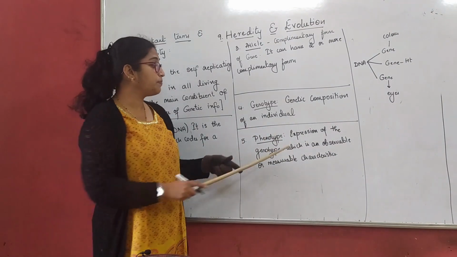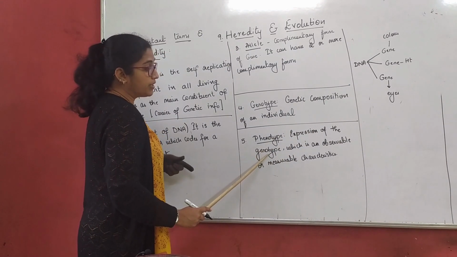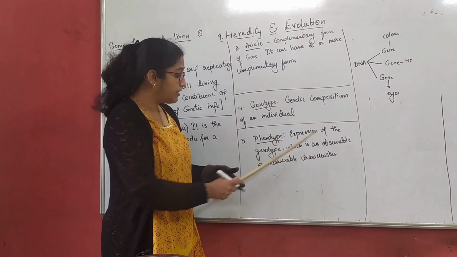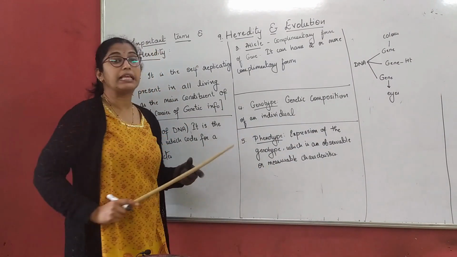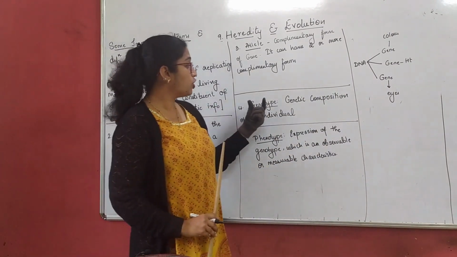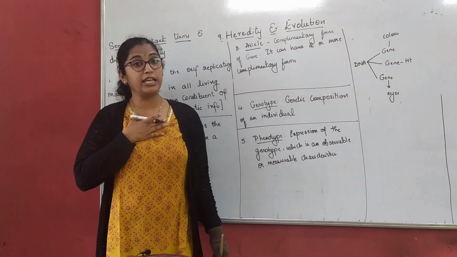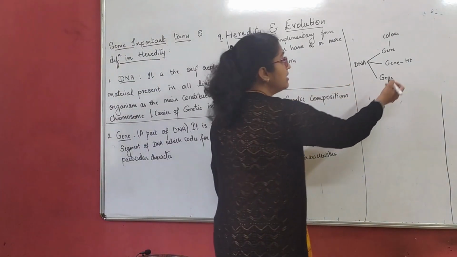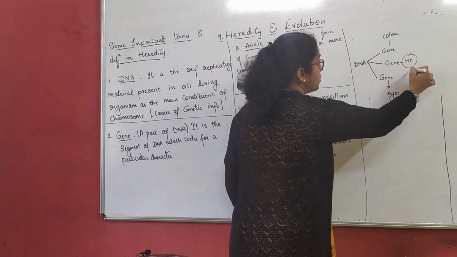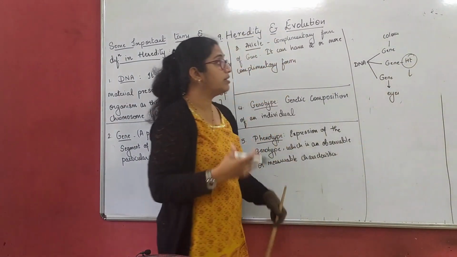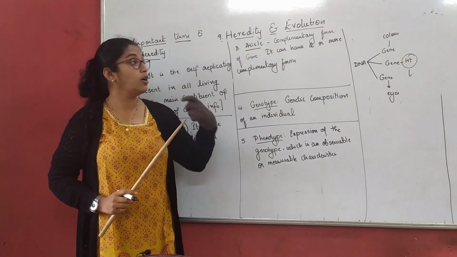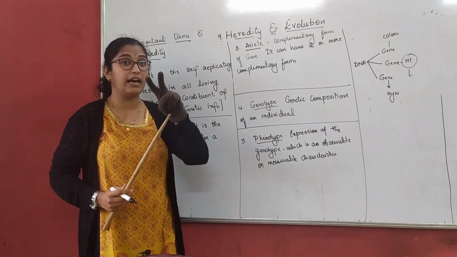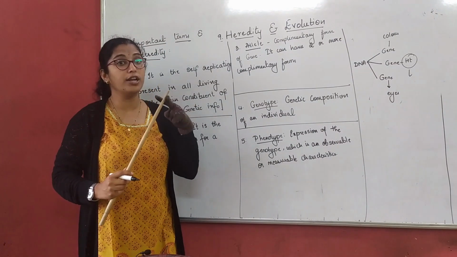What is phenotype? Expression of the genotype, which is an observable or measurable characteristic. Now when I talk about genotype, for example, let me take the height. I will consider what is the genetic information or the genotype in me, it is height. So if I take height, either it should be tall or short.